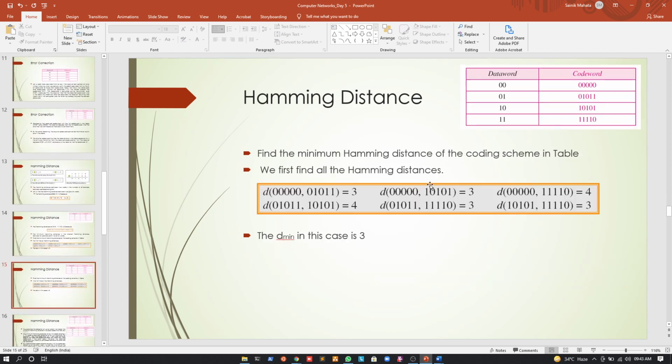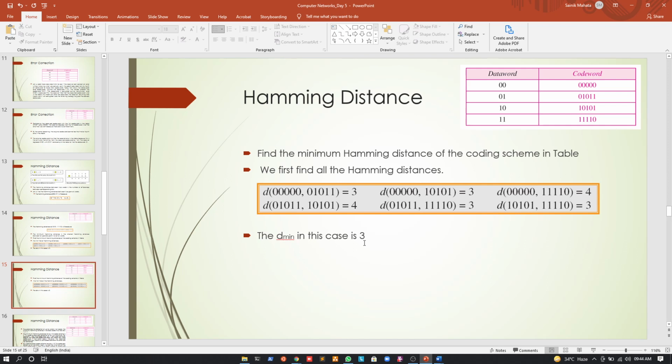Okay. Similarly, if you remember the coding scheme that we used for error correction, we will find the Hamming distance between all the possible pairs in the code words. You can see the diagram given below, where we have found the Hamming distances between all possible pairs of code words in this coding scheme. The minimum Hamming distance that we have found for this coding scheme is actually 3. So we can say that D min for this coding scheme shown in the table is 3.